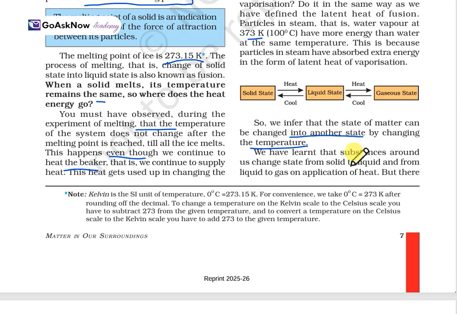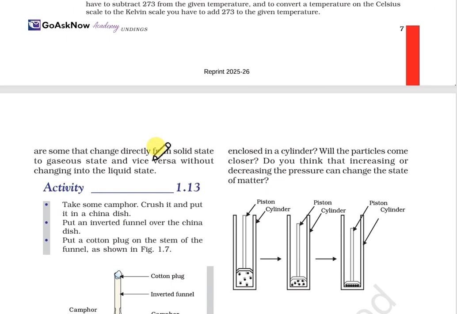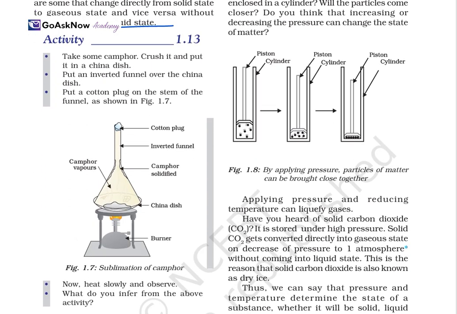So we have learned that substances around us change state from solid to liquid, and from liquid to gas, on the application of heat. But there are some changes that go directly from the solid state to the gaseous state, or vice versa, without changing into the liquid state. How? We have studied the first three states. Now let's see how the solid state is directly converting into the gaseous one.